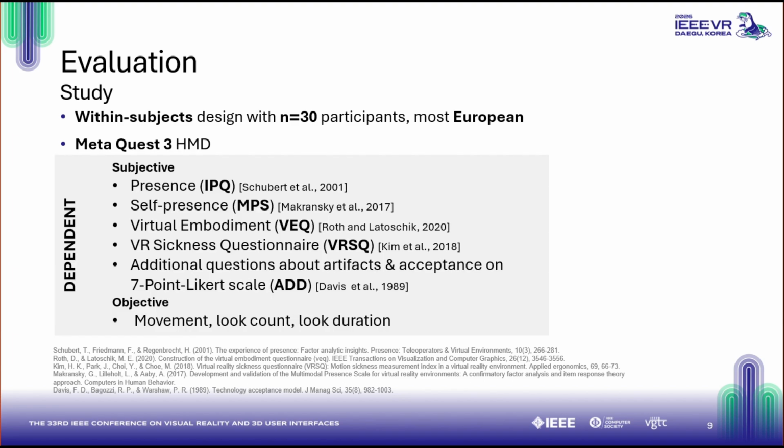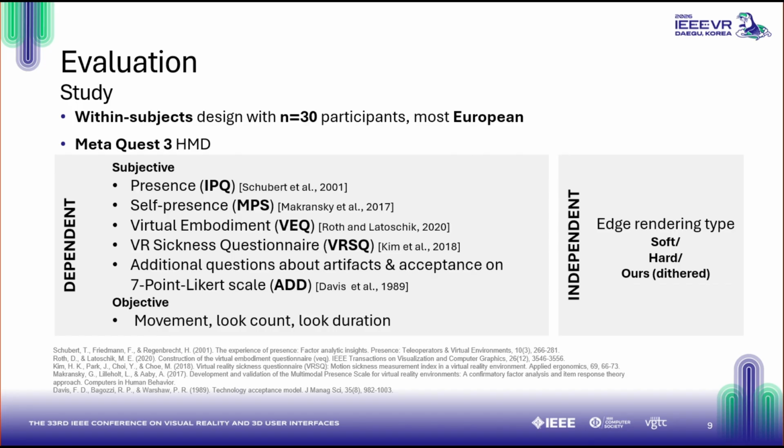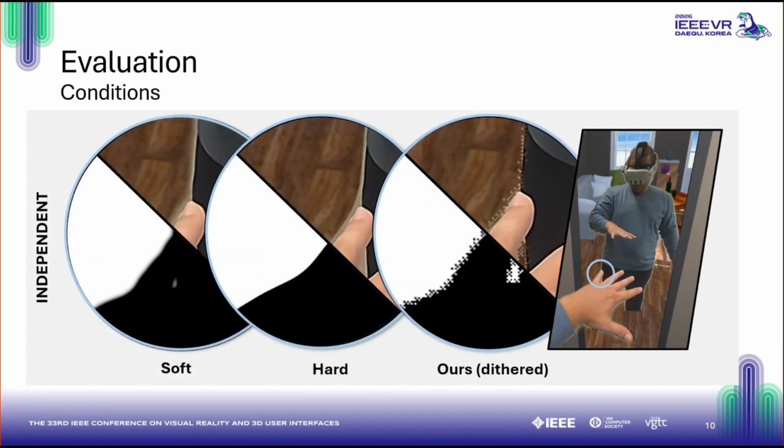As dependent variables, we chose various established questionnaires for presence, self-presence, embodiment, VR sickness, and additional questions about perceived artifacts and user acceptance. We also took objective measures of movement, body look count, and duration. As an independent variable, we had the edge rendering type, with the soft, hard, and our dithered edge.